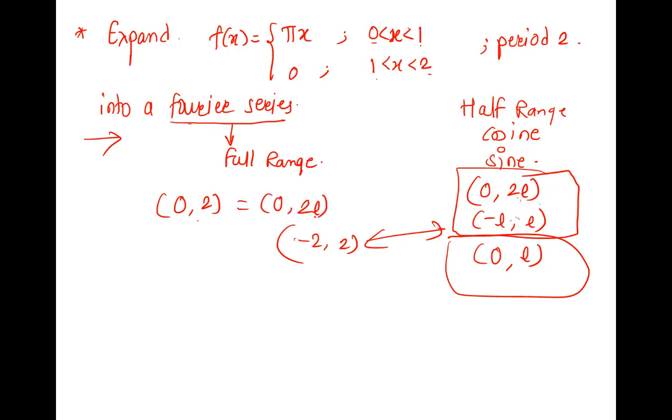Are you getting this? This is very important, okay? In the Fourier series, if L length intervals are coming, you have to read the question very properly to see if there is half range or full range. And if there is a word like half range Fourier cosine series, then you will compare the given interval with what?